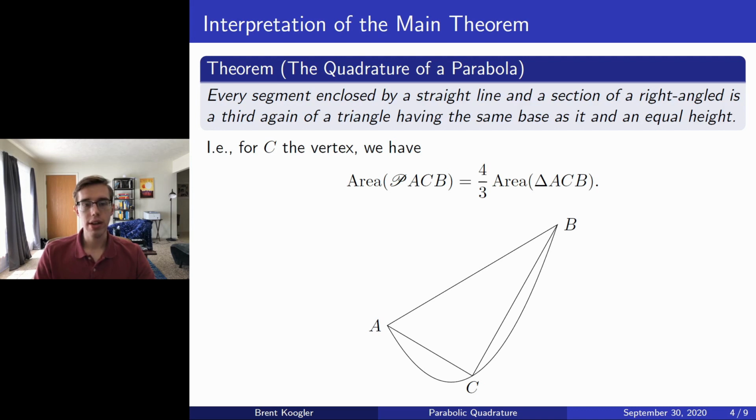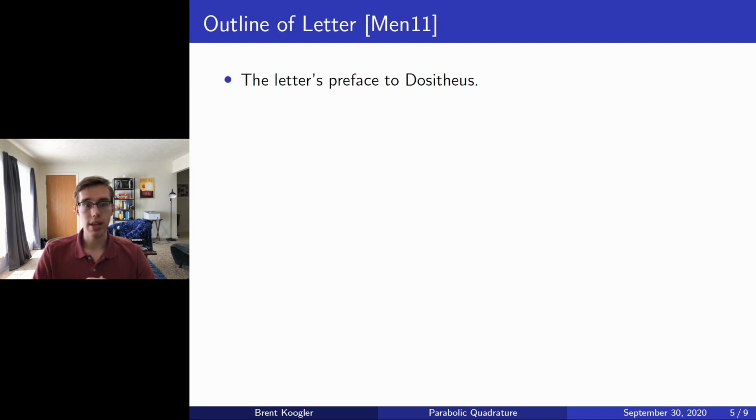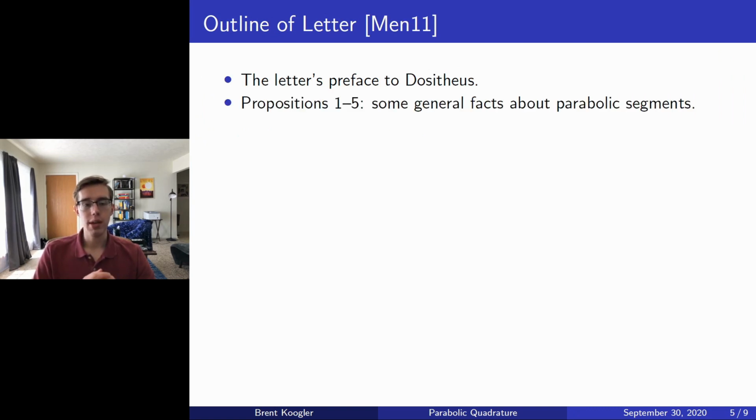But now, how did Archimedes go about actually structuring his letter to get to this result? Well, he began with his preface to Dositheus, but then he immediately began by giving 5 propositions, which were just general facts about parabolic segments. Interestingly, we're just going to comment that 1 to 3 were not proved, but rather citations to proofs were given to conic elements. Now, propositions 1 through 5 can be found throughout the rest of the work.